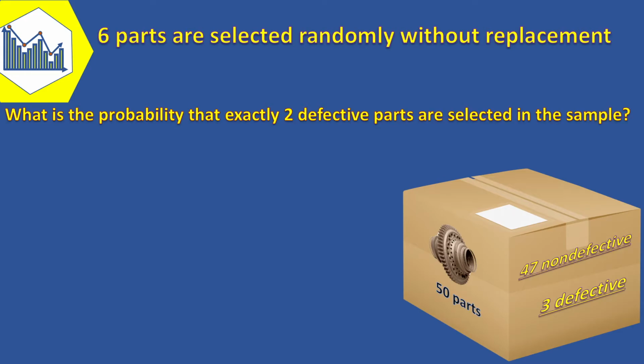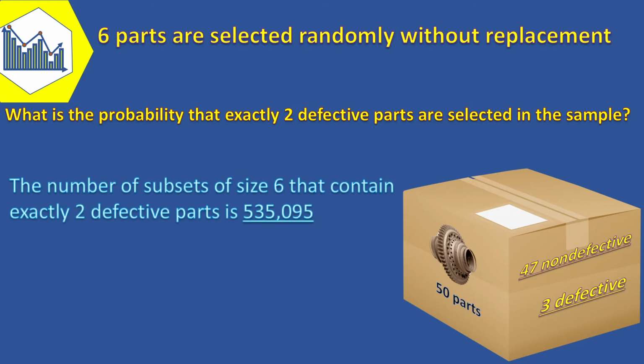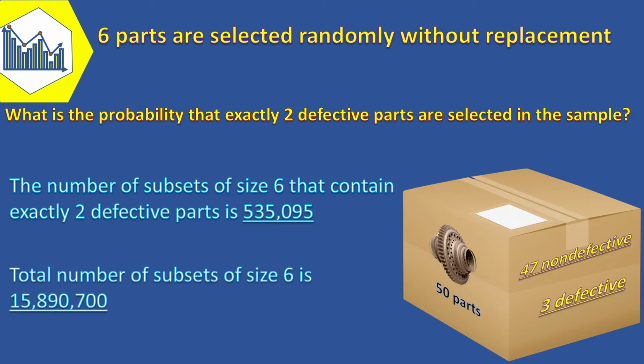The sample space consists of all possible unordered subsets of 6 parts selected without replacement. As shown in that example, the number of subsets of size 6 that contain exactly 2 defective parts is 535,095, and the total number of subsets of size 6 is 15,890,700.